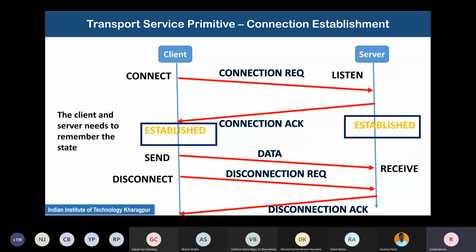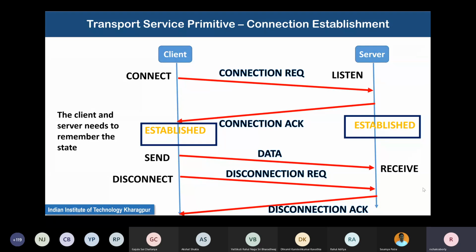If it can accept it, which is typically the case, it acknowledges that connection request with another message back to the client saying that yes, I allow the connection and I acknowledge this connection. After that, the connection is at an established state, and then the client can send data. It can keep on sending data.